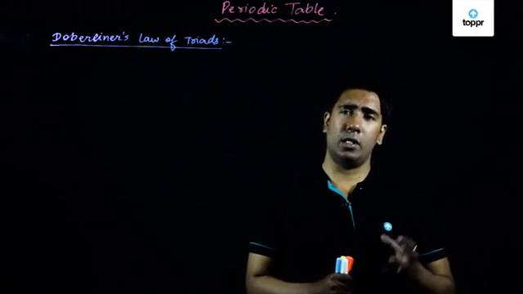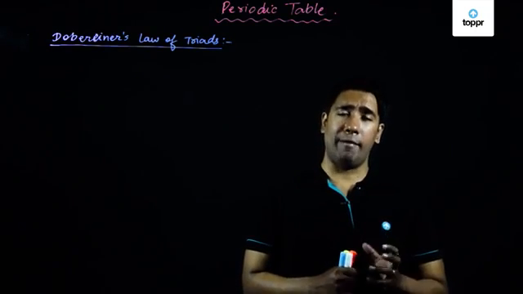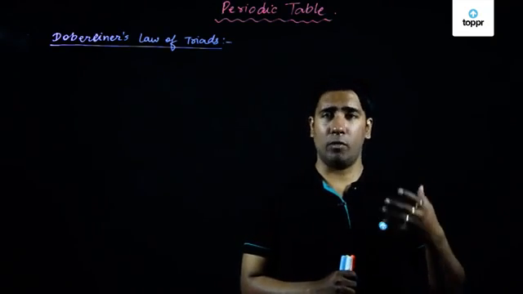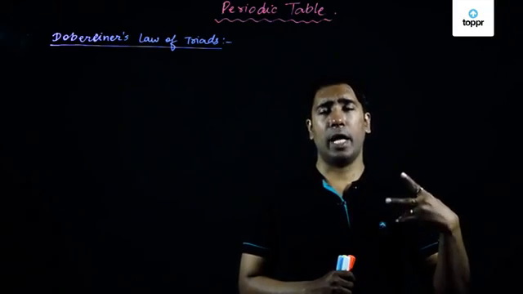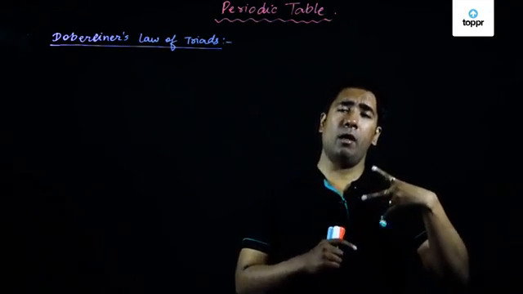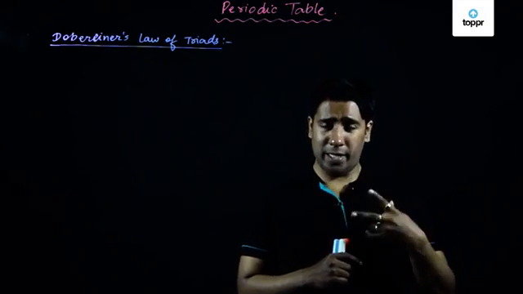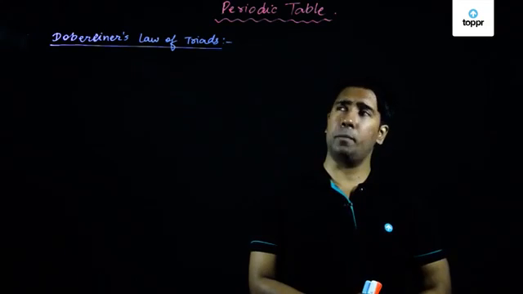He took an average of the atomic weights of the first element and the third element, and came to the conclusion that the average of the atomic weights of the first and third elements of the triad will be approximately or exactly equal to the atomic weight of the middle element of the triad.